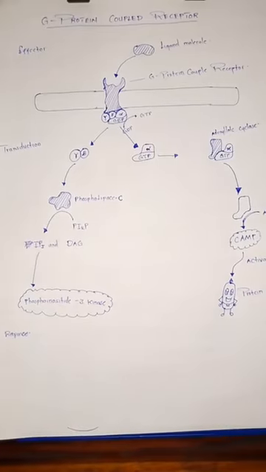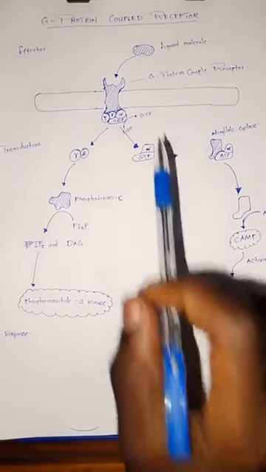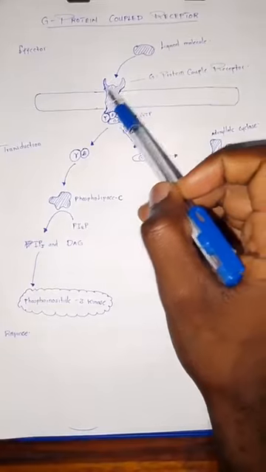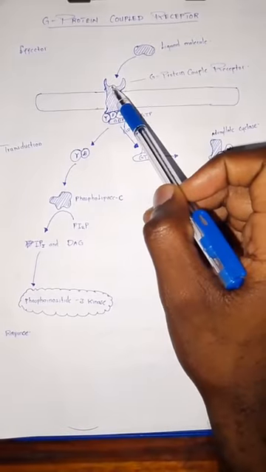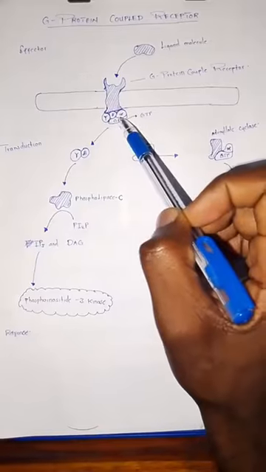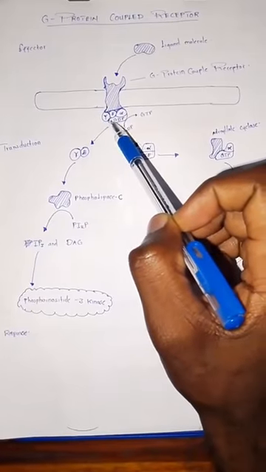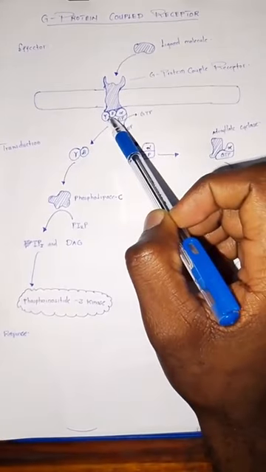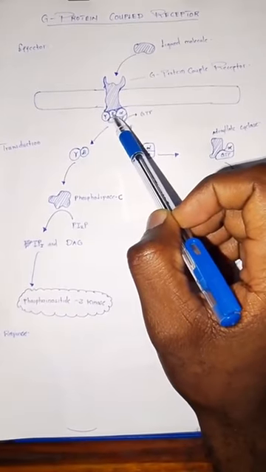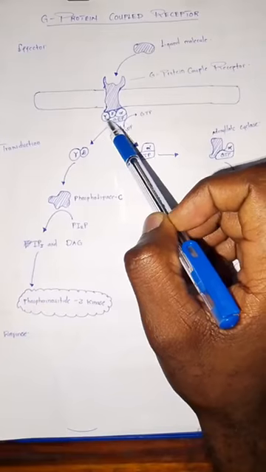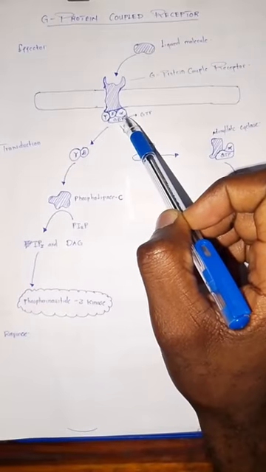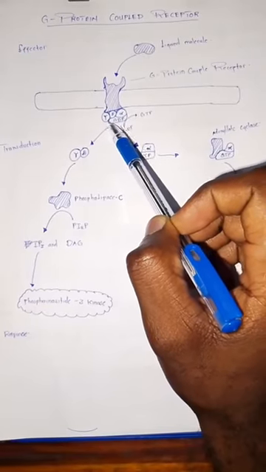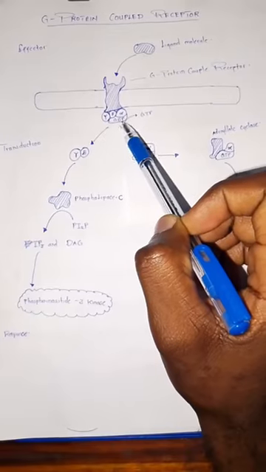As we said, when a ligand molecule binds onto the receptor, which is a G protein coupled receptor, it is connected to this complex down here, which has the beta subunit, the gamma, and the alpha, and the alpha is connected with the GDP molecule.